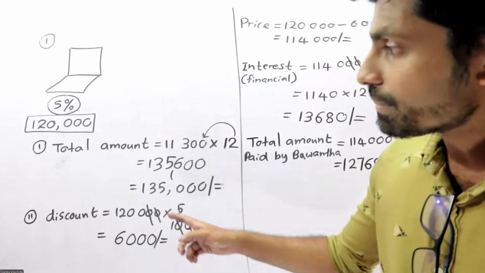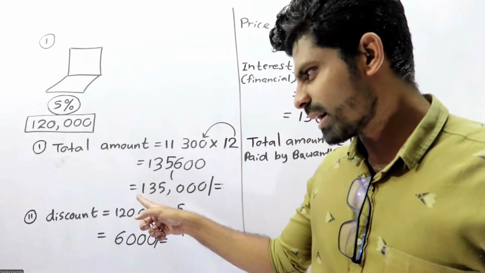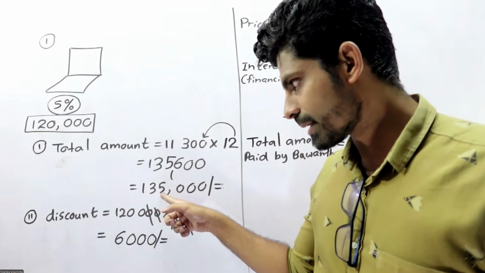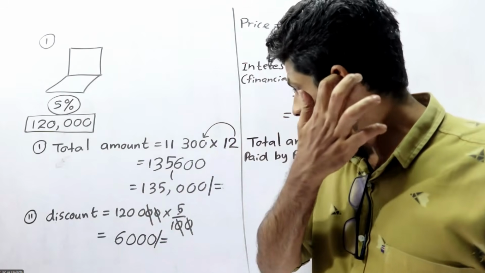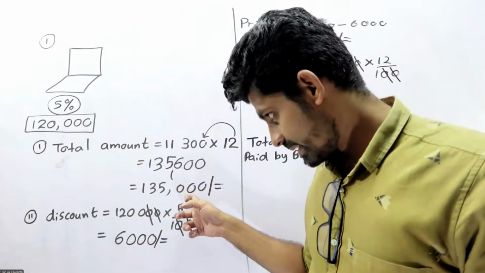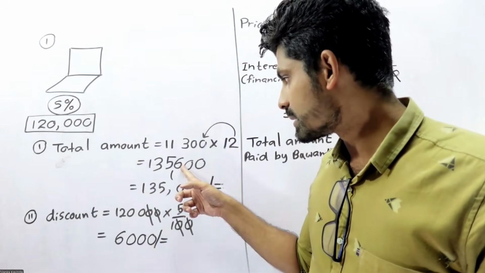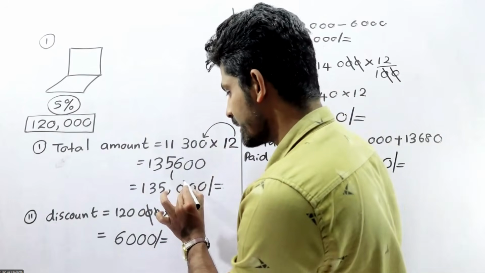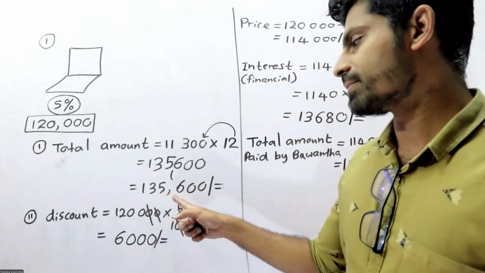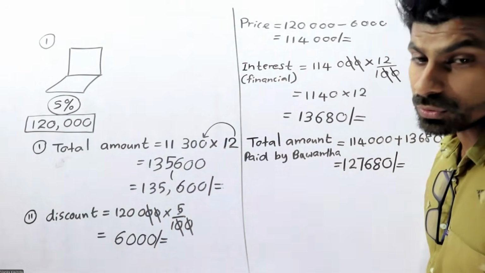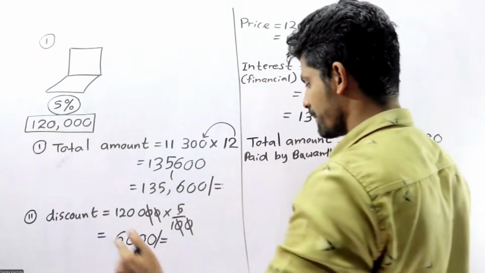So what is the total payment by the other person? 135,000, plus 600. 135,600 is the total amount.